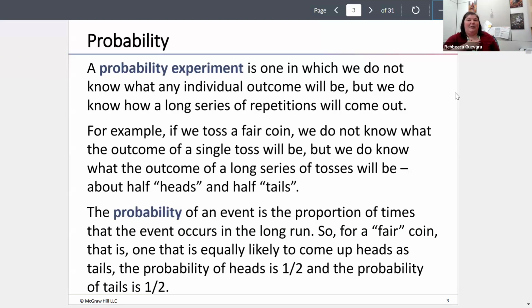A probability experiment is one in which we do not know what any individual outcome would be, but we do know how a long series of repetitions will come out. So we can't necessarily predict one event, but we could predict several events.